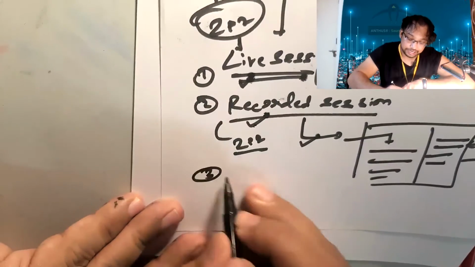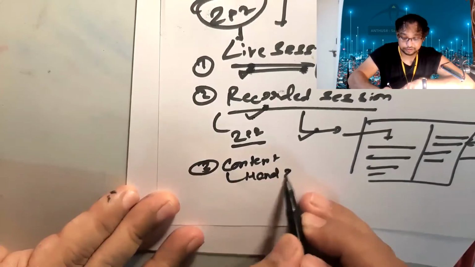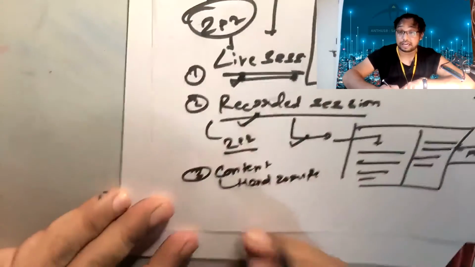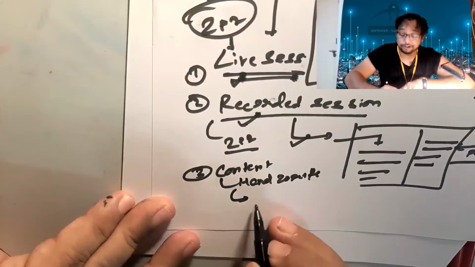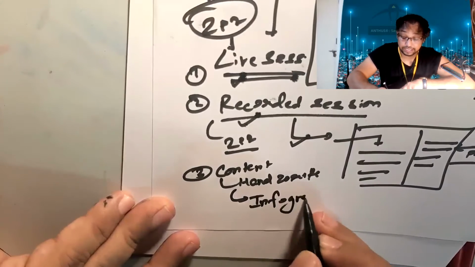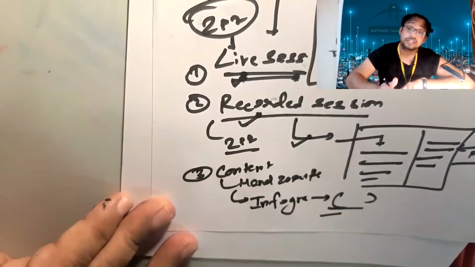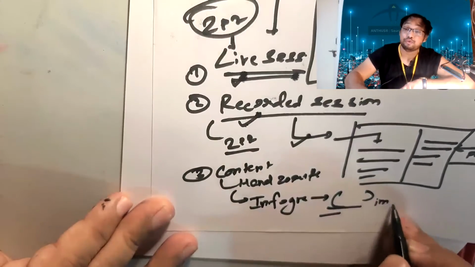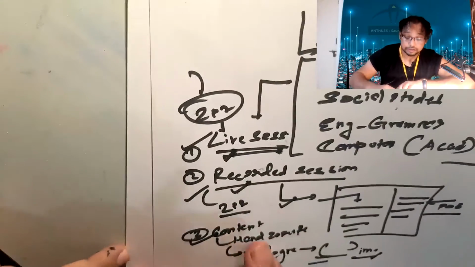The third thing you will get is the content. It will be handwritten, the same way, and it will also be derived in an infographic way. So you can see it in a very different way and understand a graph immediately. Image-based infographics. So these three things are the most important for students.